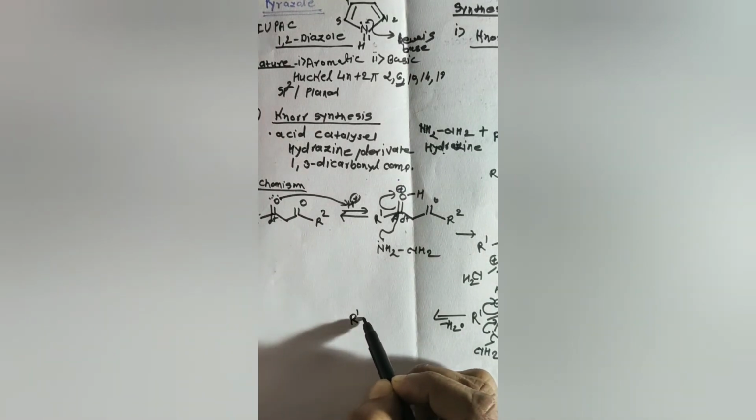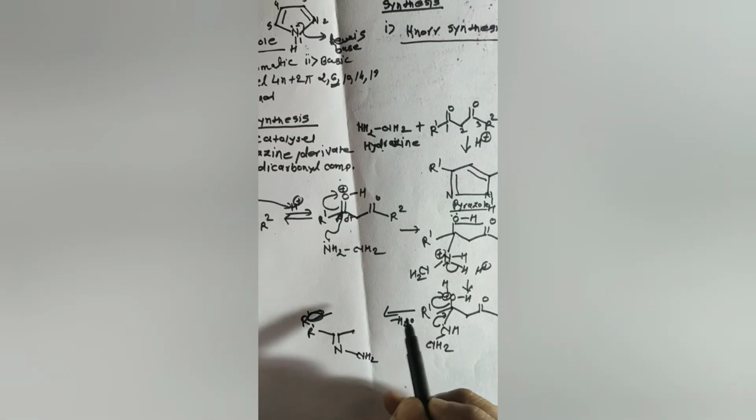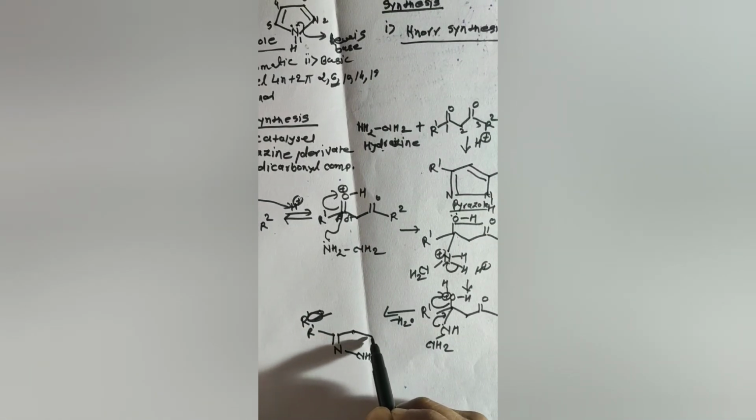So R1, then you may write like this, R1, here is the N, here is the NH2, N forms a double bond with this carbon, this NH2, this carbon, again here is the oxygen and here is the R2, okay.